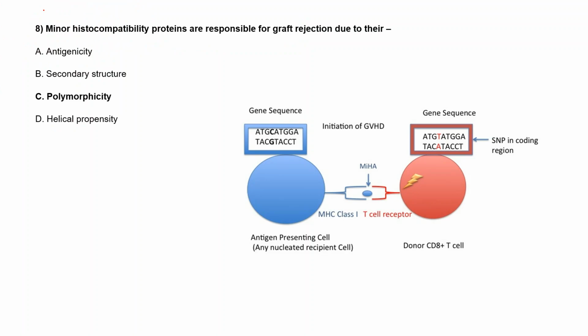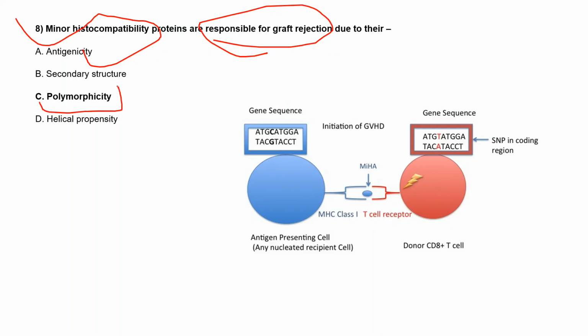So, polymorphicity. What happened is this is a minor, not major, histocompatibility protein. They are responsible for graft rejection because of this property of polymorphicity. These APCs will be there, and this is the donor CD8 cells, because the gene sequence is almost the same. But there will be some SNPs, single nucleotide polymorphisms. Only one nucleotide will be different.